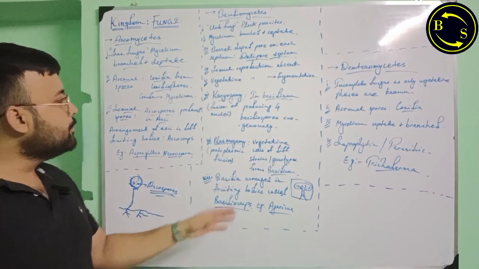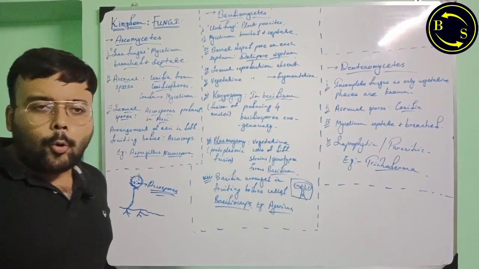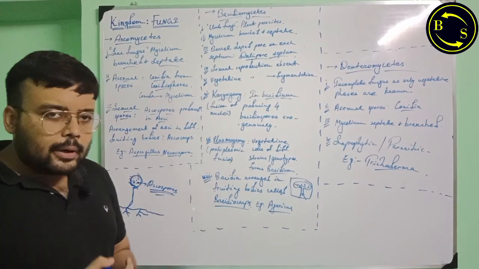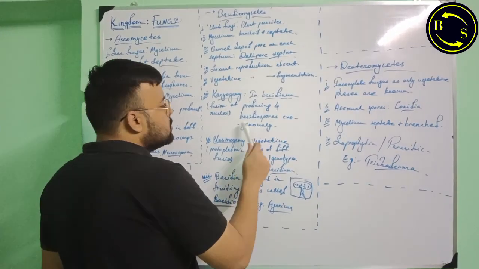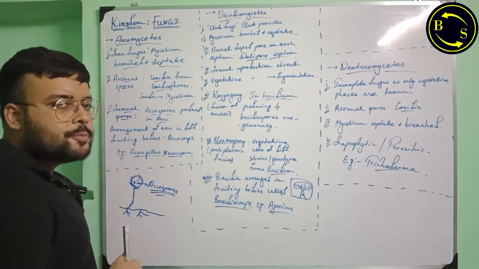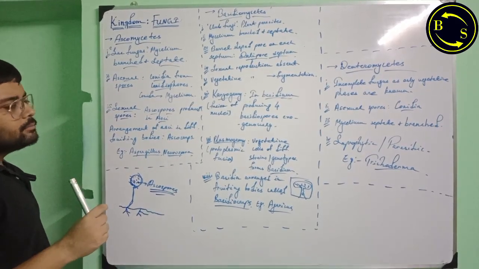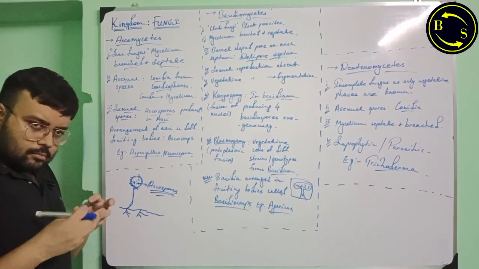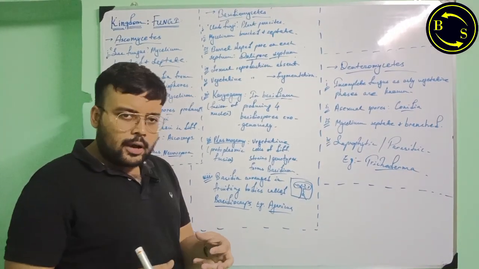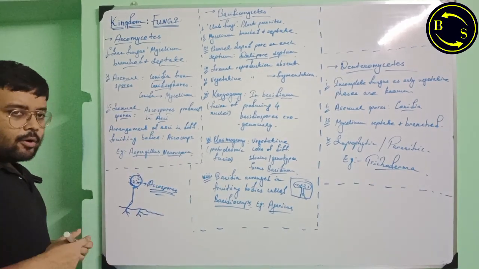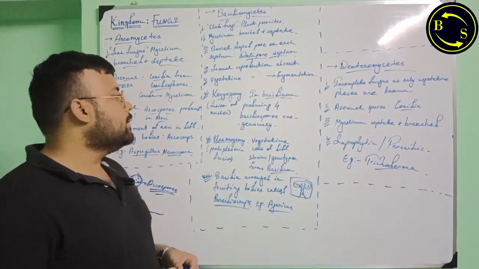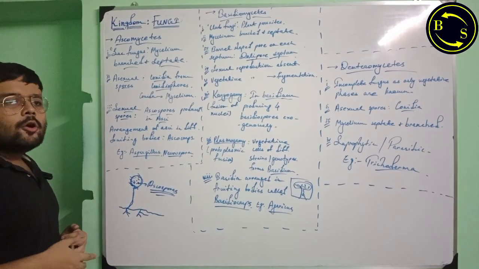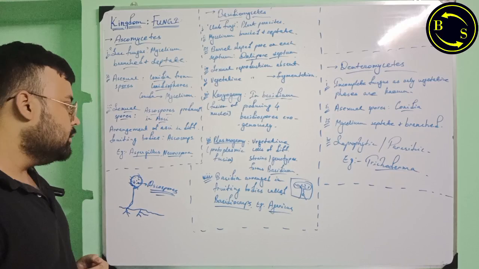Inside this basidium, four basidiospores are produced exogenously, that is, on the surface only. Four basidiospores in each basidium, and these fuse firstly through plasmogamy and then karyogamy or fusion of the nucleus occurs, right? And these are the two steps through which basidiomycetes reproduce.